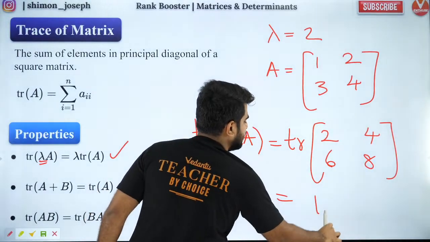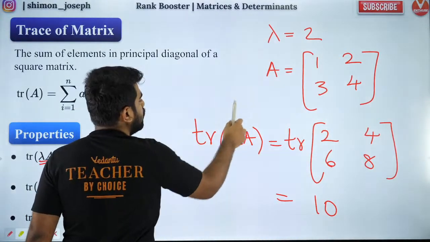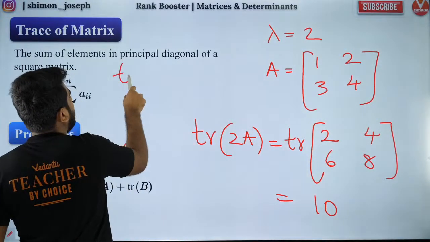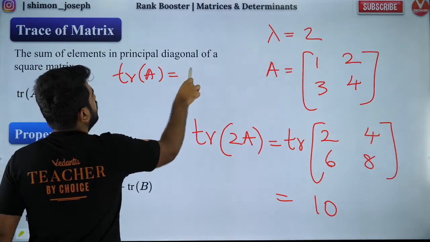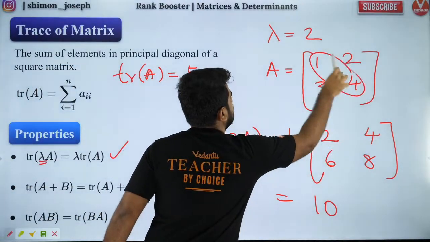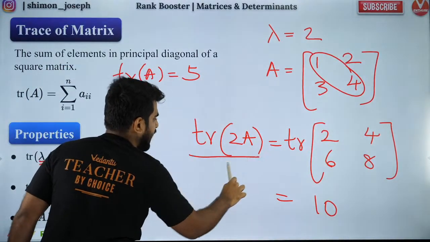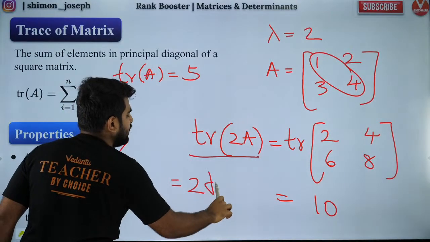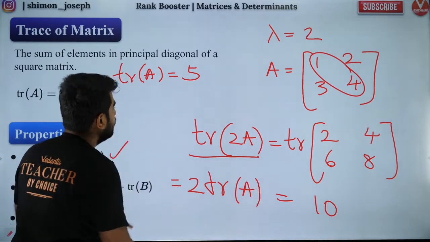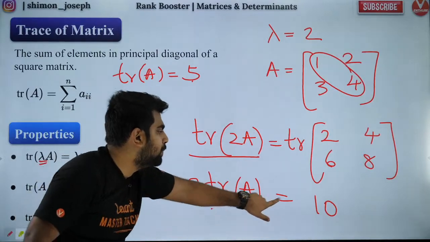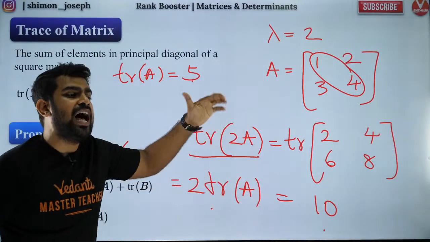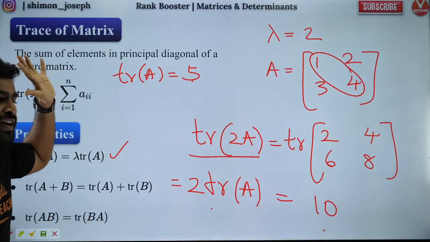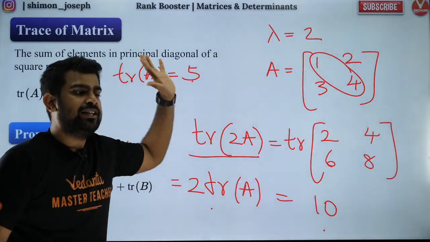Trace of 2, 4, 6, 8 is 10. Got it? Now don't you think trace of A is equal to 5? Trace of A is equal to 5. So can I say trace of 2A is equal to 2 times trace of A? Because 2 times 5 will be equal to 10. That's it. As simple as that. Are you all clear? Everybody?